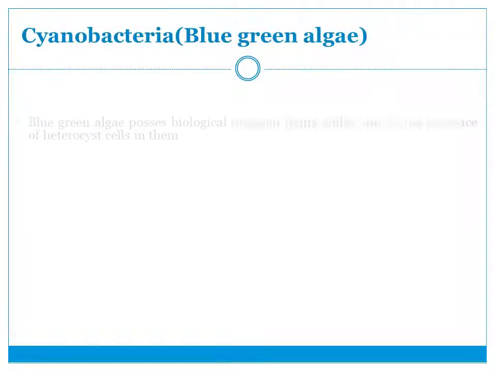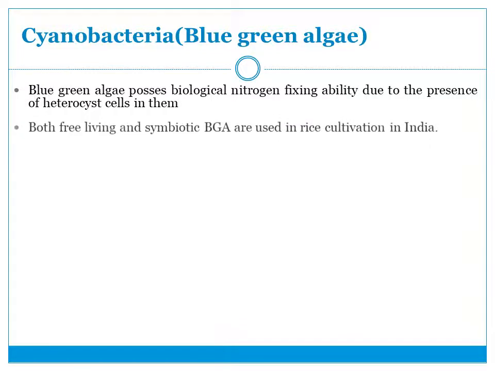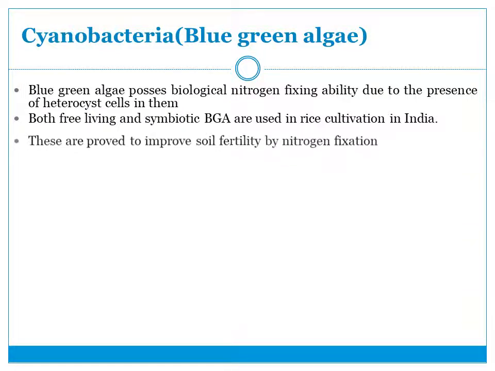Cyanobacteria or blue-green algae. Blue-green algae also possess an ability to fix nitrogen, and in the blue-green algae there are specialized cells which are termed as heterocyst cells, and these cells are involved in nitrogen fixation. Blue-green algae exist in both free-living forms and also symbiotic forms, and both kinds have an ability to fix nitrogen, and mostly these blue-green algae are used in rice cultivation in India.